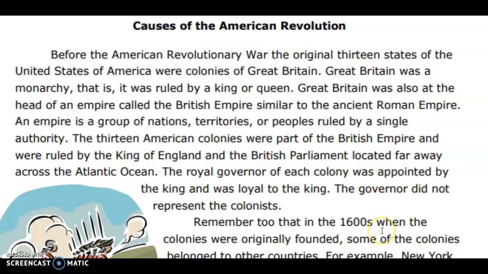The 13 American colonies were part of the British Empire and were ruled by the King of England and the British Parliament located far away across the Atlantic Ocean. The royal governor of each colony was appointed by the king and was loyal to the king. The governor did not represent the colonists.